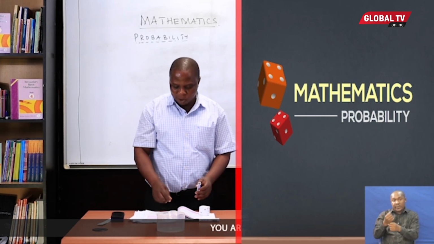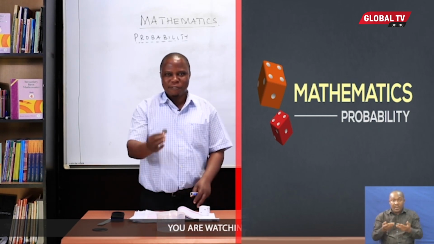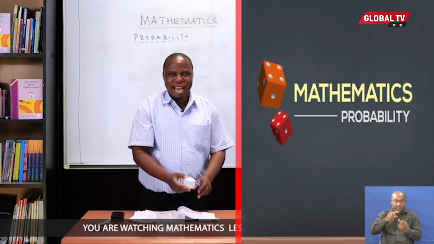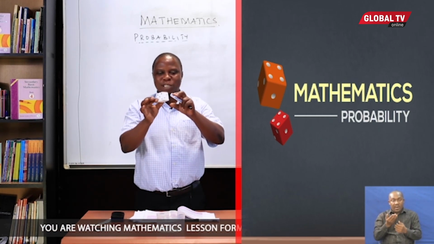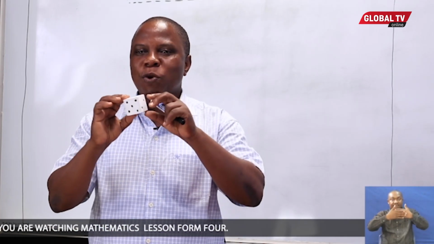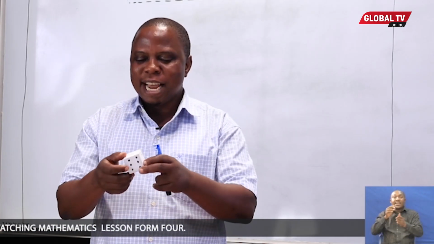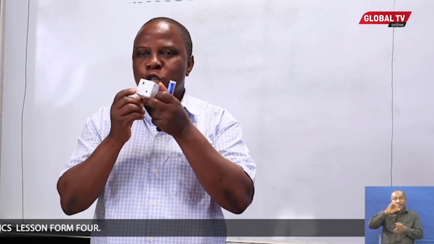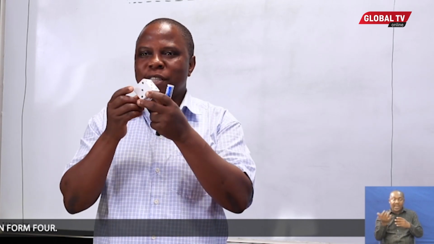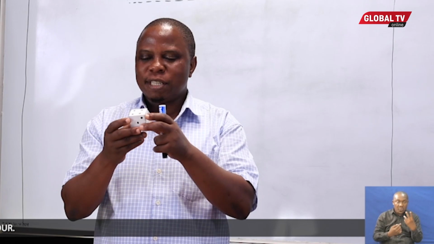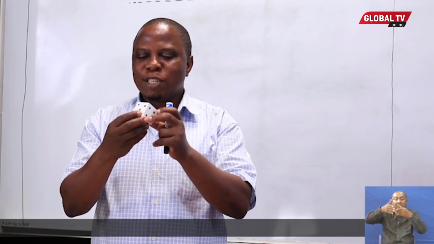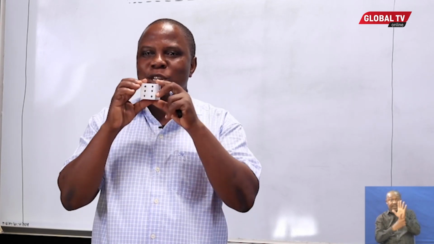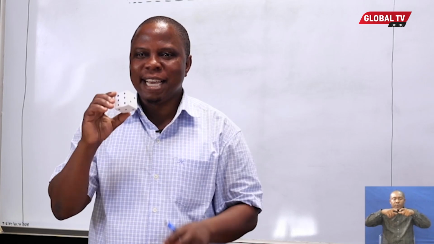In addition, in our learning tools today, if you have a coin, that is one of the learning accessories, and there is another thing here, you can see it. It has got 6 sides. We call it a die. A die is numbered 1, 2, 3, 4, 5 dots, as you can see them, and the last part, it has got 6. This we call a die.